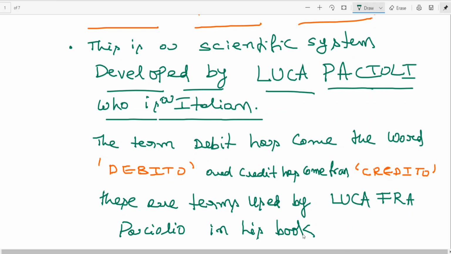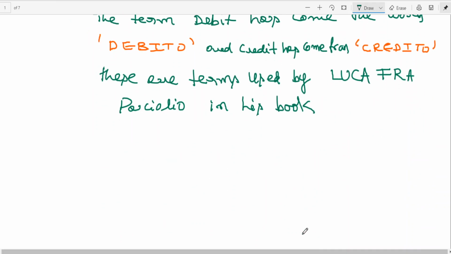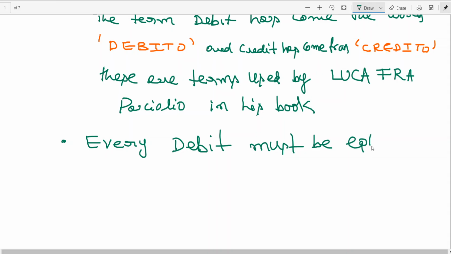Then there is also one more thing. As I told you, every debit must be equal to credit. This is another point.